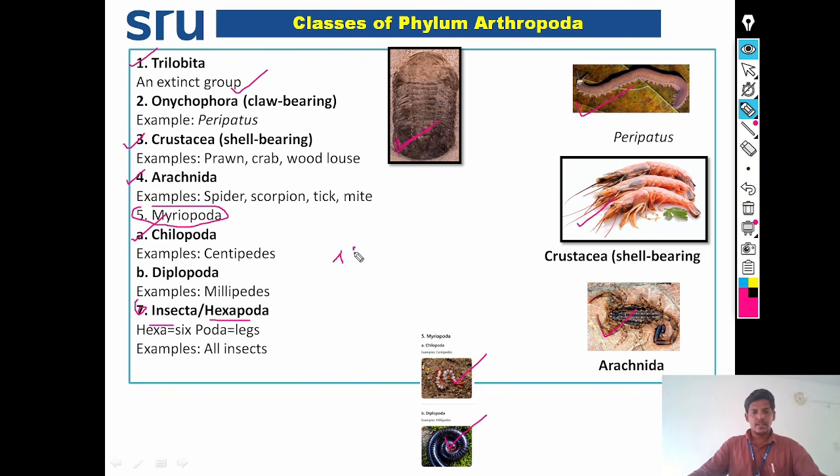The code is TOCAMI. For remembering, the code for the classes under phylum Arthropoda is TOCAMI. T means Trilobita, O means Onychophora, C means Crustacea, A means Arachnida, M means Myriapoda, I means Insecta. TOCAMI is the code of the classes under phylum Arthropoda.